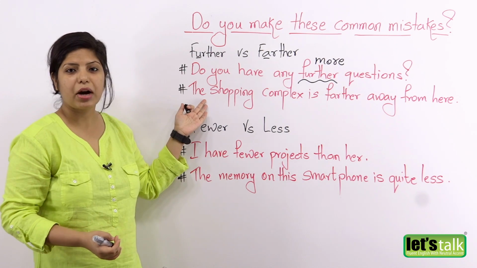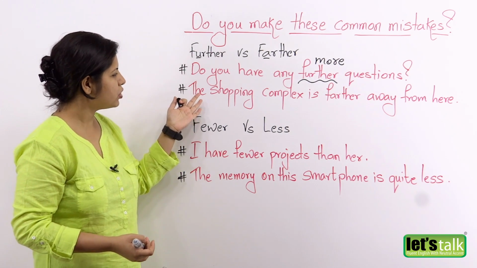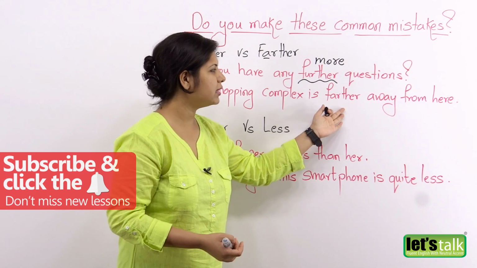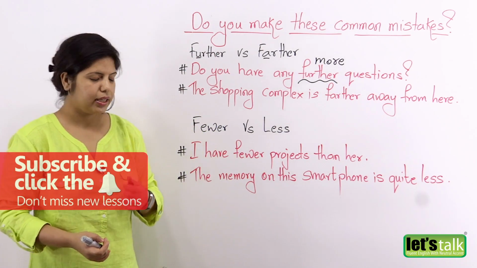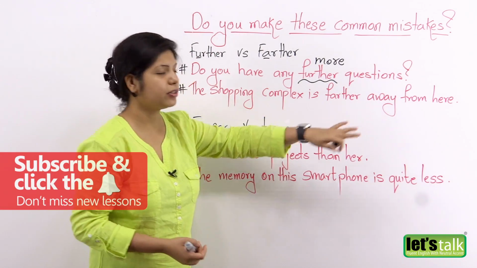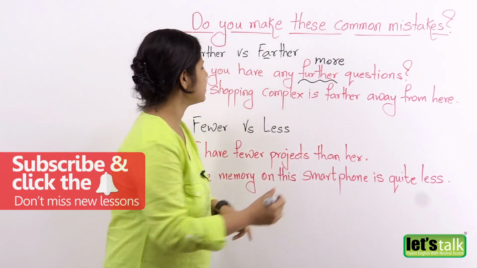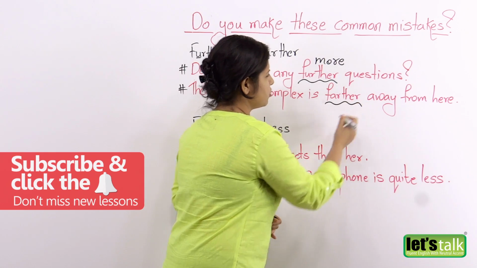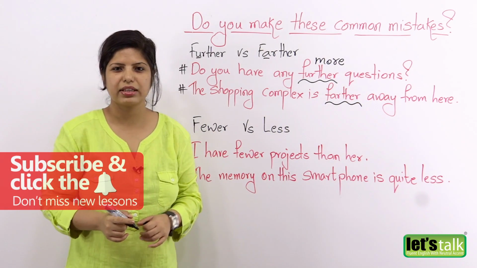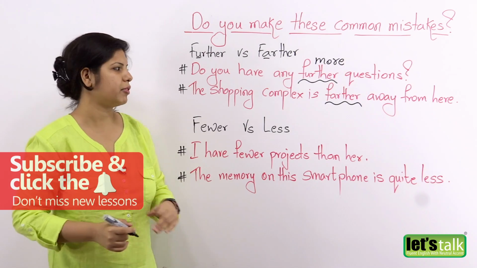And farther, how will we use this? The shopping complex is farther away from here. Now firstly, do make sure that you don't confuse this with the word father. Look at the spelling, it has an R in it. So it's very different, okay, it just sounds similar but the meaning is different.